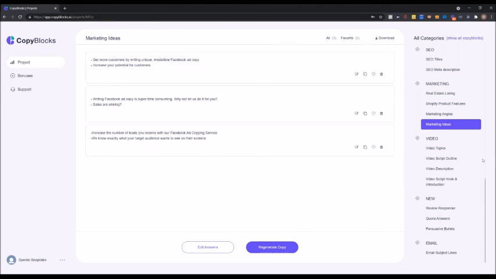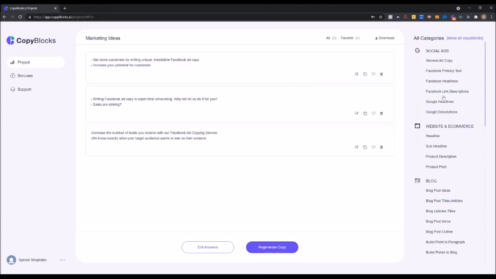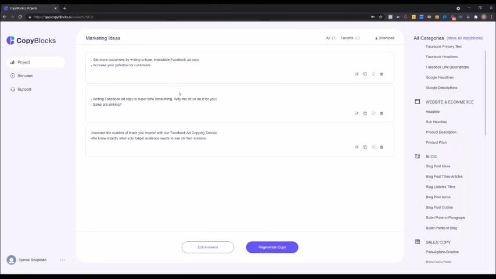You have all the copy you need. Now, have in mind that you can use this for yourself or use it for other businesses. So let's say another business needs email copy, needs headline copy, needs blog post ideas, or just blog posts in itself. You can write them for them using CopyBlocks and charge them while you do so.